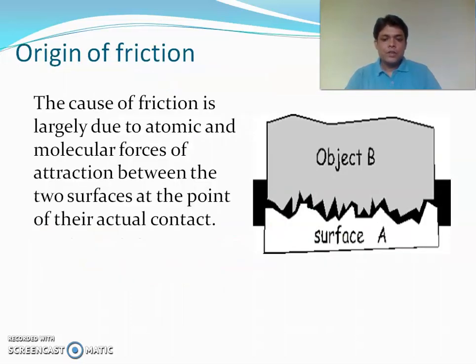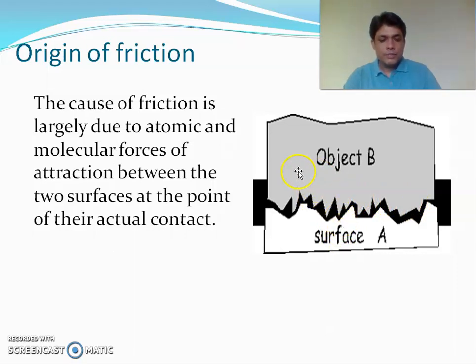Now, what is the origin of this frictional force or frictional resistance? The older view was that whatever be the smoothness of the surface, there are irregularities. When a body is placed on another body, there is interlocking of the irregular projections, like here you can see in the figure of the two surfaces.